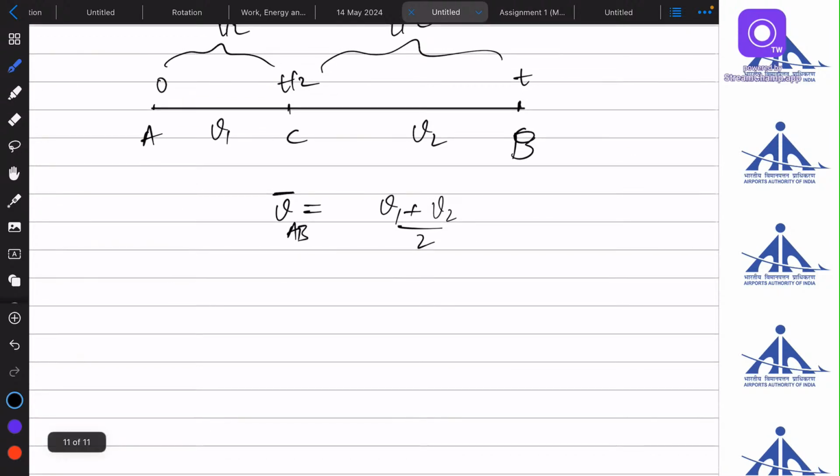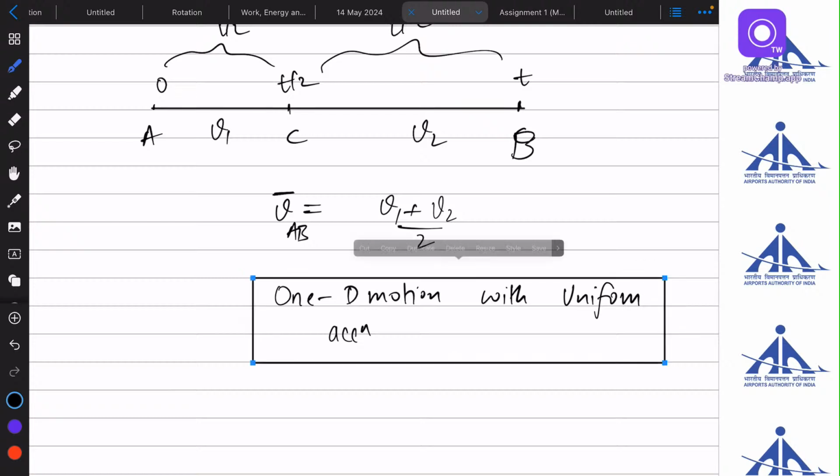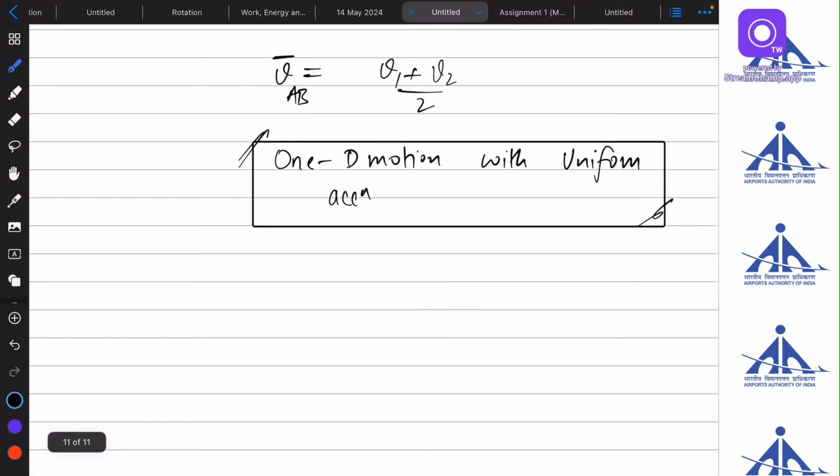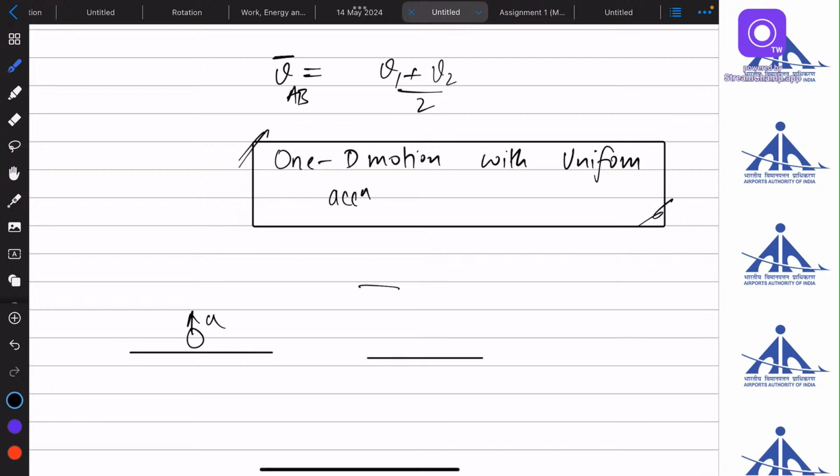In the next class, we will start with one-dimensional motion with uniform acceleration. That means the case of free fall and all of this. I'm giving you examples like if a ball has been thrown up with some velocity u in a free fall, or if a ball has been thrown from some height, let's say h, then what will happen, how much time it will take, what will be the velocity at every point. We will study all of this in the next class.